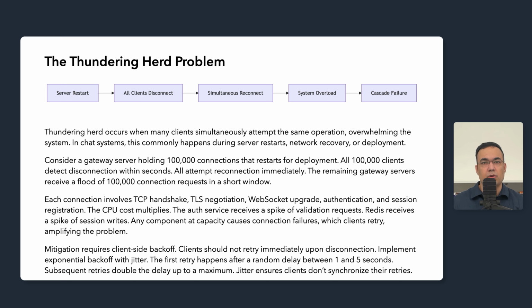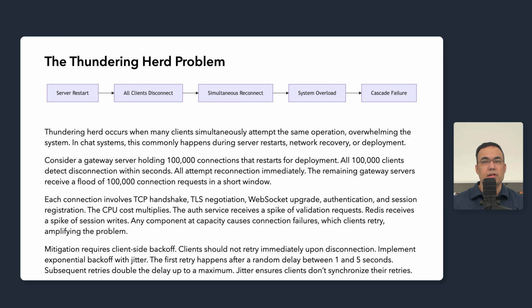Each new connection involves TCP handshake, TLS negotiation, WebSocket upgrade, authentication against the auth service, and session registration in Redis. The CPU cost multiplies across all these operations. The auth service receives a spike of validation requests. Redis receives a spike of session writes. Any components running at or near capacity under normal load now will be overwhelmed.